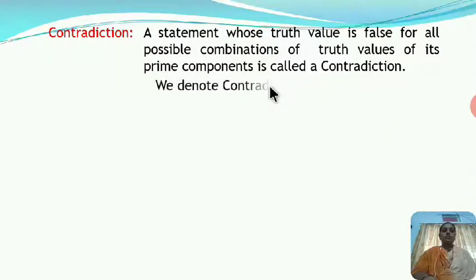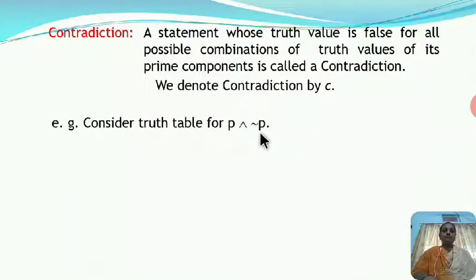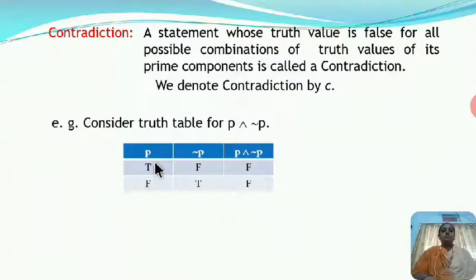Generally the contradiction is denoted by small letter c. Now we consider one example for contradiction, P and negation P. To understand this, we first consider the truth table. So here the combinations are T, F and F, T. For the first combination, that is T and F, it is F. F and T, it is F.